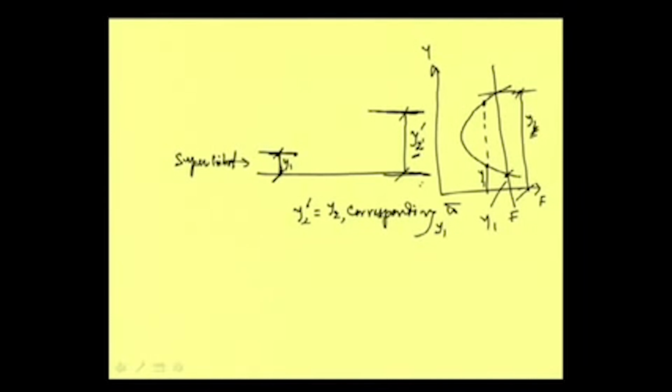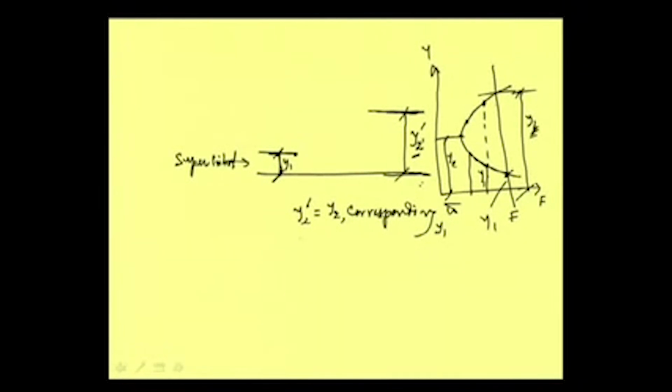One interesting point is that when our initial depth increases, its corresponding sequent depth decreases. So for one particular initial depth, there will be one sequent depth.